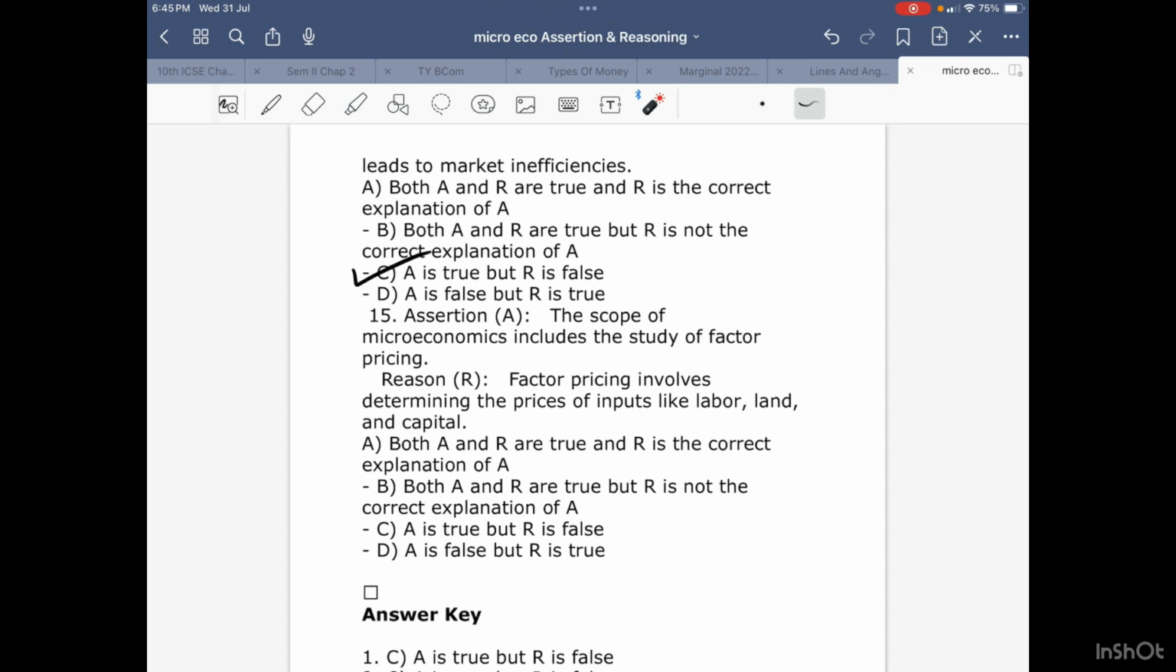So this is true. Now factor pricing involves determining the prices of inputs like labor, land and capital. It's 100% true. Children, factor pricing is the pricing of factors of production. And labor is a factor of production, land is a factor of production and capital is also a factor of production. Both are correct here. And therefore we can say that both A and R are true and R is the correct explanation of A.